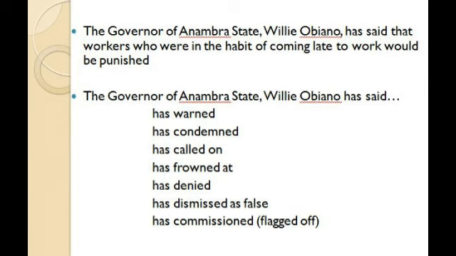So if, for instance, the governor comes to where people are doing something wrong, maybe people are protesting, and he doesn't like that, and he is telling the protesters not to take laws into their hands, which one do you think you use here? Has warned or has condemned? The governor of Anambra State, Willie Obiano, has warned protesters not to do this or that, has condemned protests made by this or that.